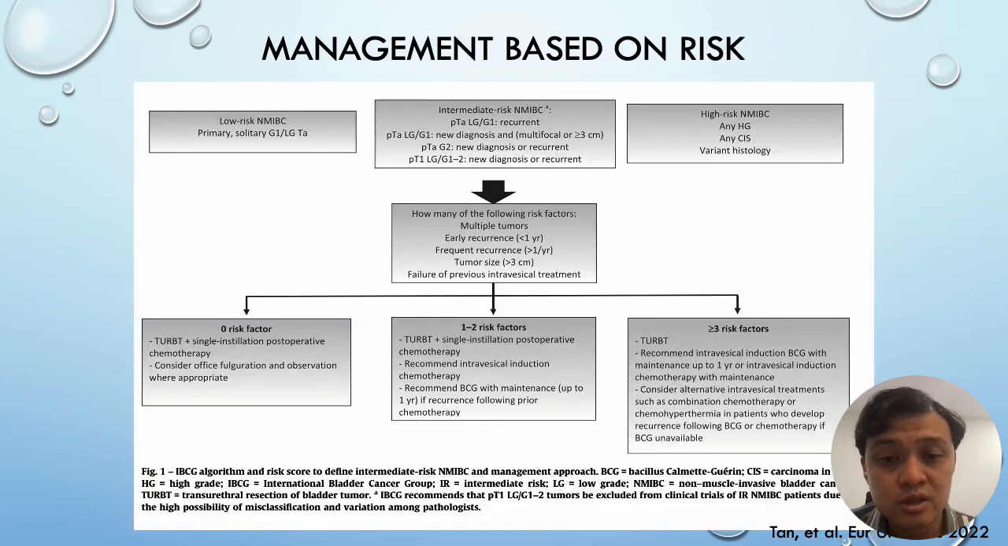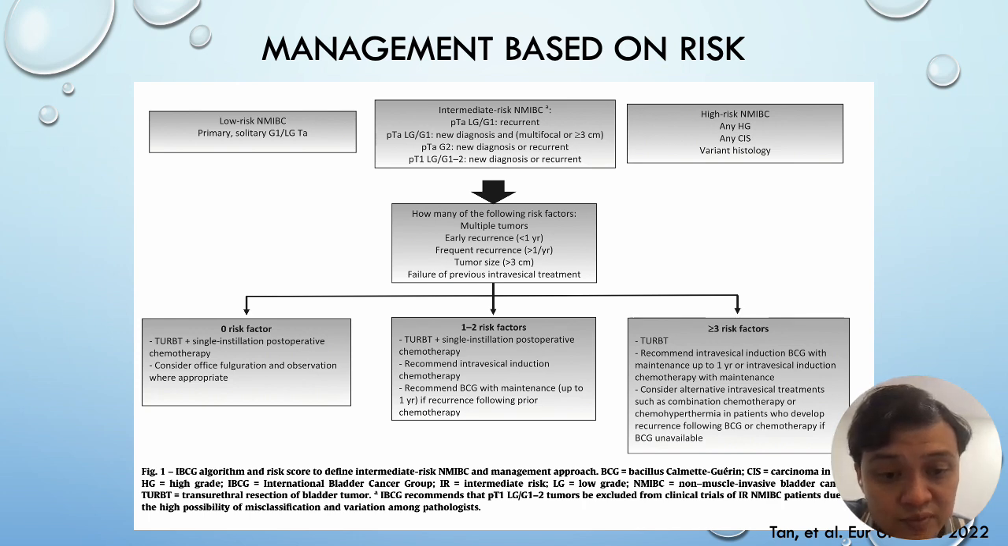So you notice I haven't really talked so much about intermediate risk. This is by the International Bladder Cancer Group, who actually done this algorithm for intermediate risk. So intermediate risk, basically to keep it simple, is whatever that is not low risk or high risk. Based on 5 factors, again, multiplicity, early recurrence, frequent recurrence, tumor size, and failure of previous intravesical treatment, they actually divide them further into low, intermediate, and high risk.